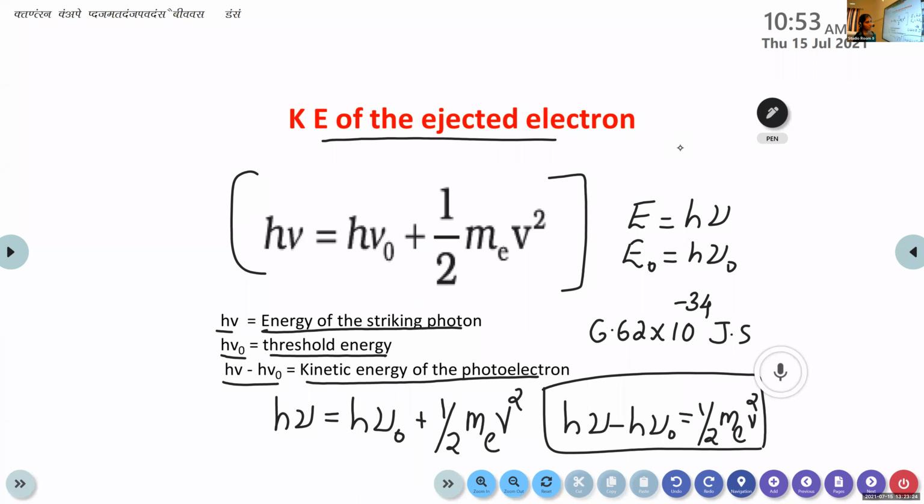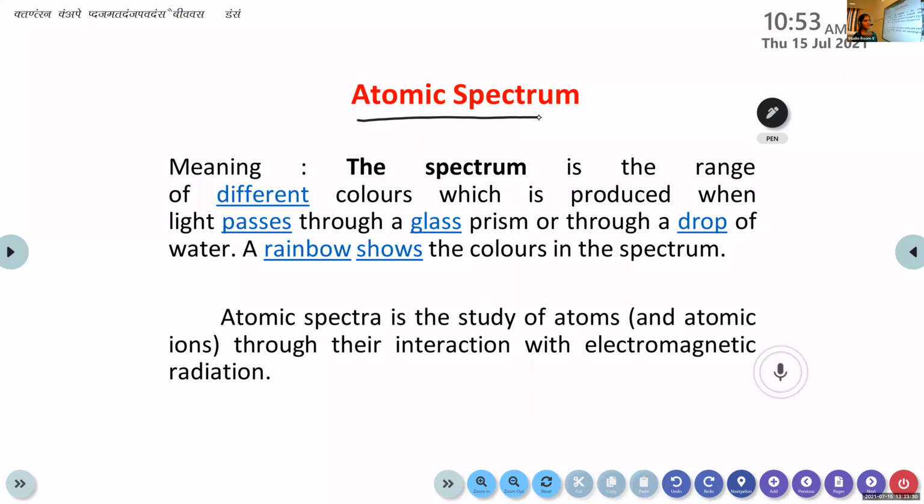Okay, then we are moving to the next topic, that is about the atomic spectrum. You have learned about the electromagnetic spectrum. Do you remember? The electromagnetic spectrum is the arrangement of electromagnetic radiations either in the increasing order of wavelength or decreasing order of frequency, right? The spectrum is the range of different colors which is produced when light passes through a glass prism or through a drop of water. An example for this spectrum is shown by a rainbow, right?